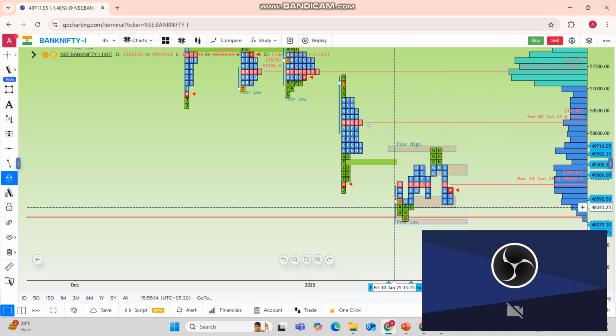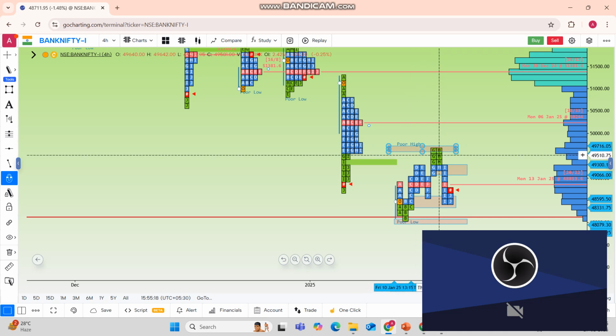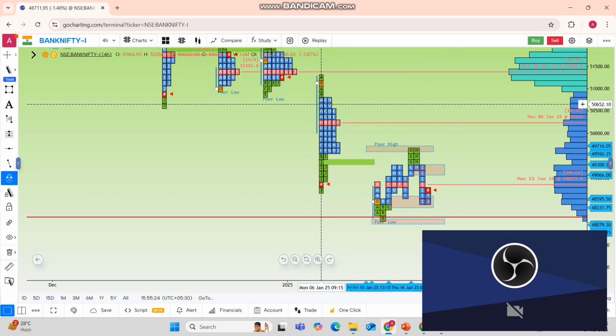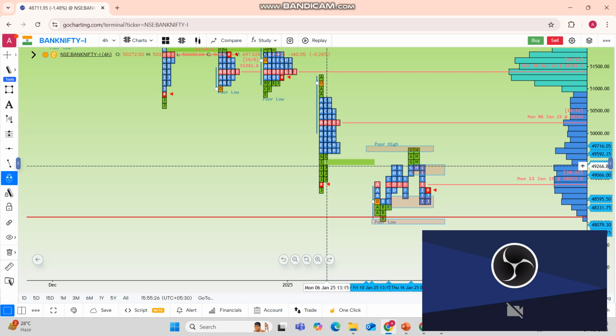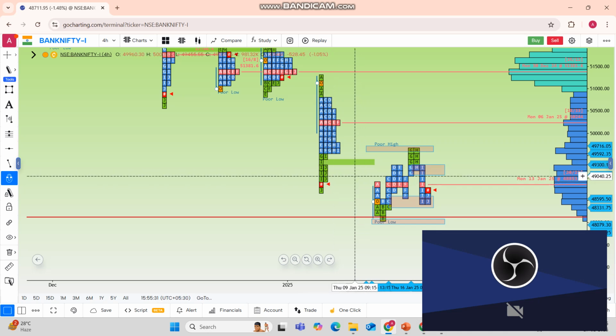and then the market reversed from that point, started to go higher, got its resistance and again got rejection. So that's how the profile will help you with deeper analysis of every single thing, every single profile. Every single weekly profile too will give you a lot of information regarding week-wise information.